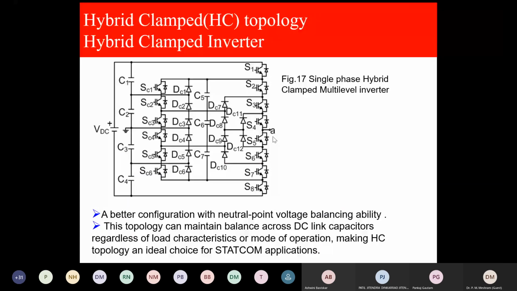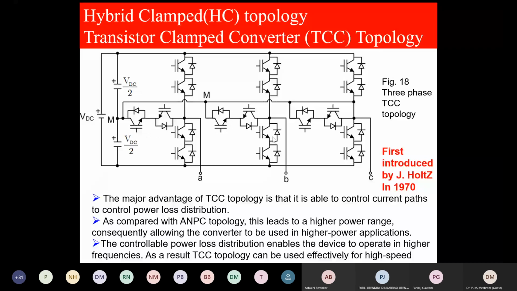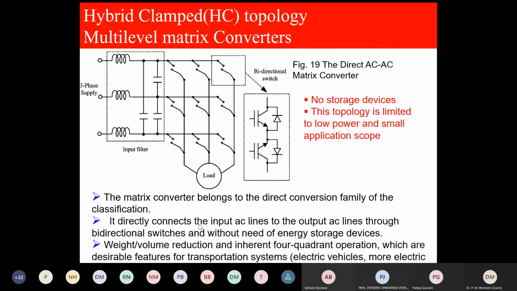This is another transistor clamped converter topology, 3-phase. The major advantage of it is that it is able to control the current path to control power loss distribution. As compared with active neutral point clamped, which we have just seen, active neutral point clamped redistributes the power losses over the switches, and that is the reason a higher power range can be used. But this topology can have a greater power range than the ANPC. This is multi-level matrix. This is basically an AC-AC converter.